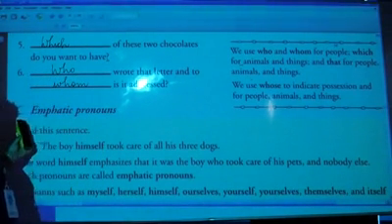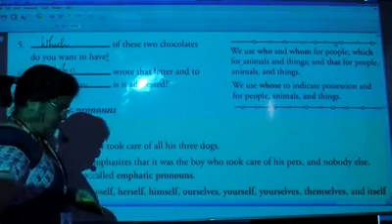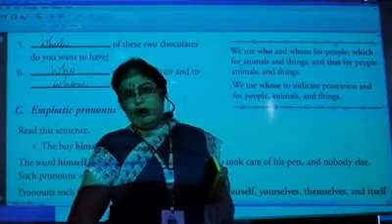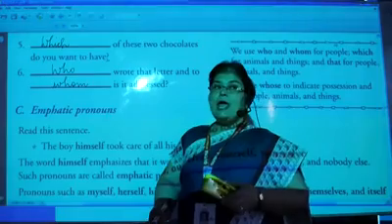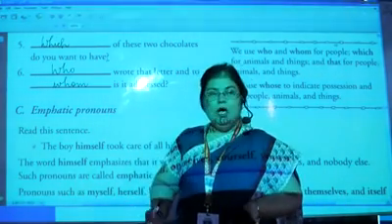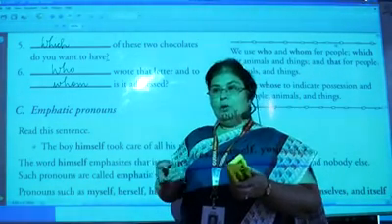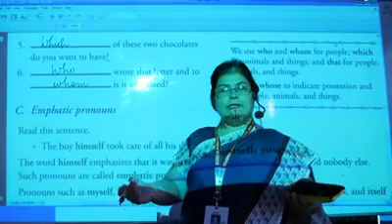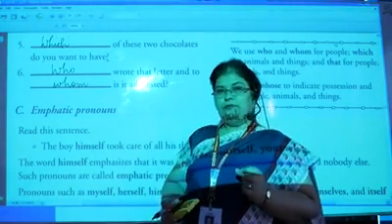Now, next is our emphatic pronouns. Now see, emphatic pronouns. What are emphatic pronouns? Emphatic pronouns are the pronouns that emphasize. Now what is emphasize? Laying stress. What is laying stress? जोर देना, है ना? So when we are saying something, sometimes we want to lay stress on something. Got it?